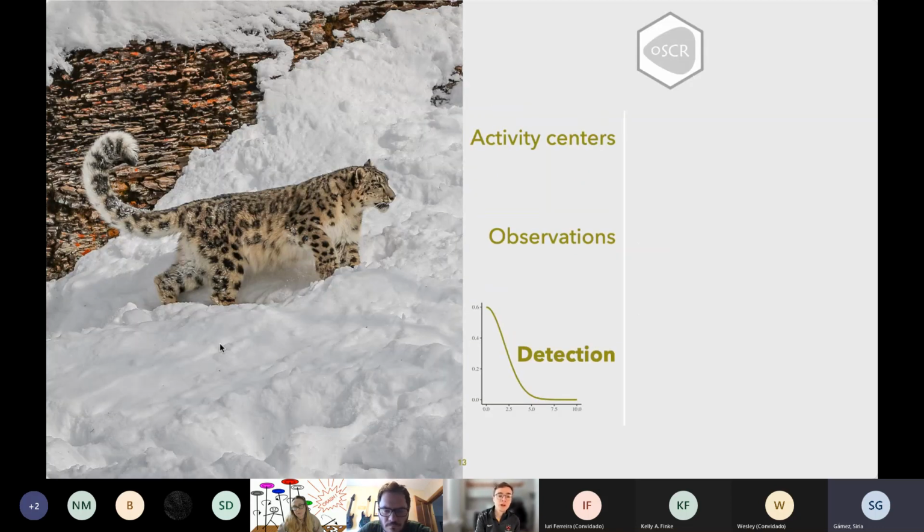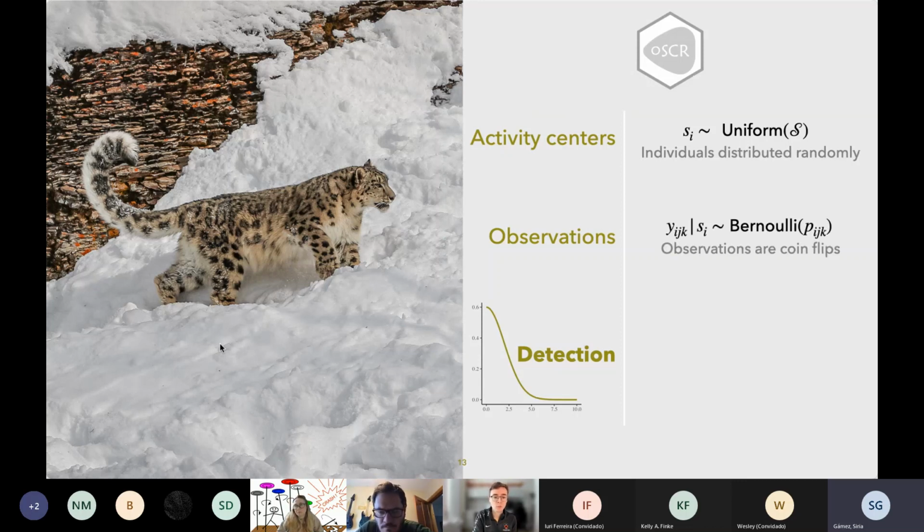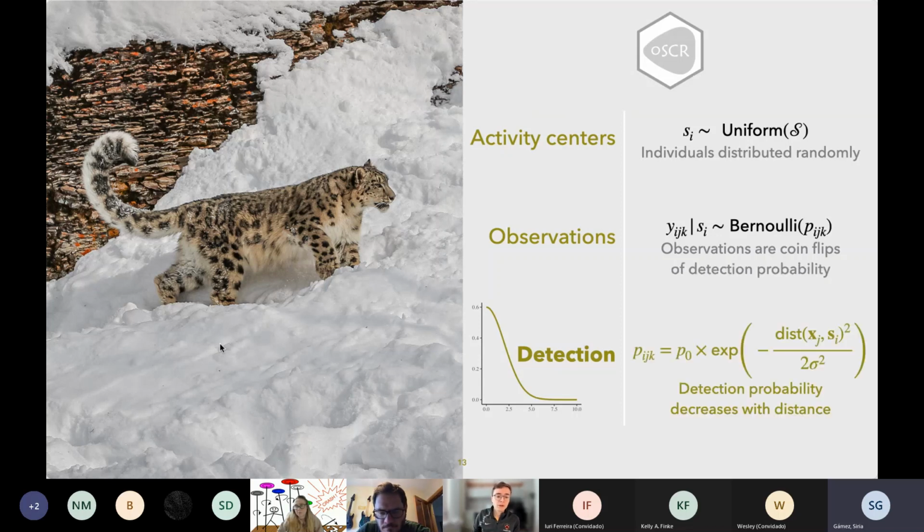Now that we've formalized our data collection, we can describe the system with a statistical model. This is the most basic SCR model that I'll go through. So individuals, represented by their activity centers, are distributed uniformly or randomly across the study area, which is the big S. The observations in the table that we just saw, Y, are dependent on the activity center locations and on the result of a Bernoulli trial with probability P. So of course, a Bernoulli trial is like a coin flip, but instead of a 50% chance of getting heads, this coin is weighted, and it's weighted by the probability P. P is the detection probability, which decreases with distance from that individual's activity center, as described by P0 and sigma.